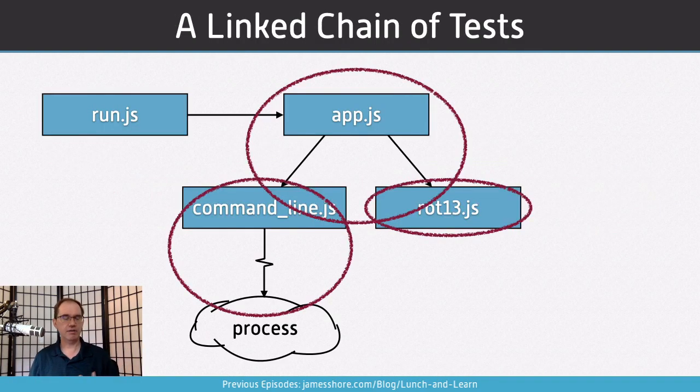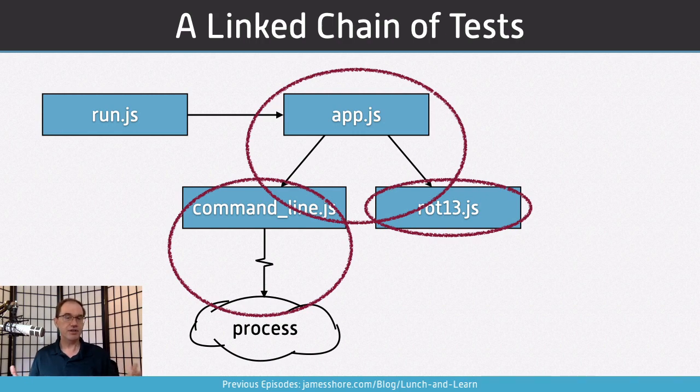In our Road 13 application, we're going to do the same thing. We're going to test app.js, and we're going to test it sociably. We're going to test that app.js really calls command-line.js. It's already testing that it's really calling road13.js. Command-line.js already has tests that it really works with a real process. As a result, we're going to have coverage of the whole system, except for run.js, which we're ignoring for today's exercise. We're going to have tests of the whole system without having integration tests.